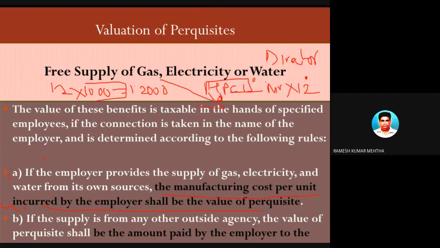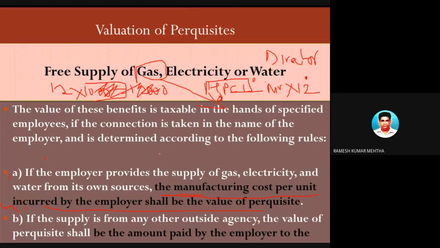These 12 cylinders are provided by the employer to the employee, Mr. X, who is a specified employee. So who is providing the gas? The employer, HPCL, to the employee, and this gas is manufactured by HPCL. HPCL is giving 12 gas cylinders free, so Mr. X is getting some advantage.